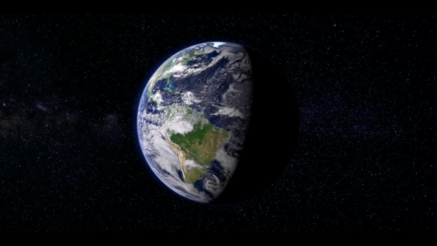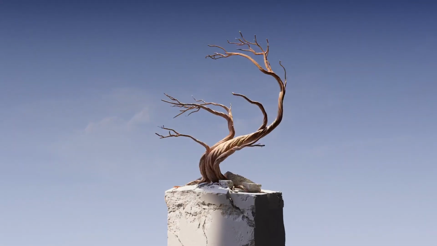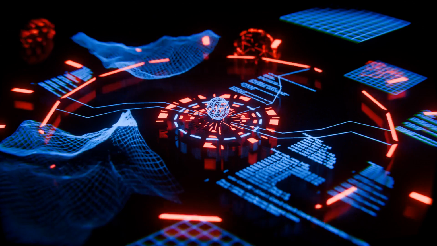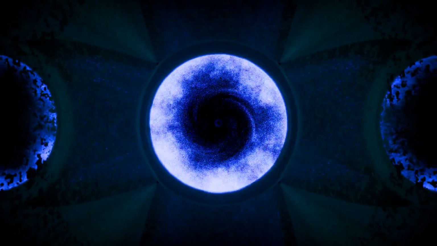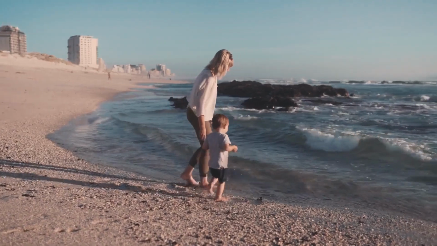This concept challenges the notion of insignificance. In our daily lives, we often dismiss small decisions as trivial. But if the simulation is designed to highlight these ripples, every action could carry profound meaning. This realization can be both empowering and daunting. It suggests that even in a simulated universe, our choices matter deeply.